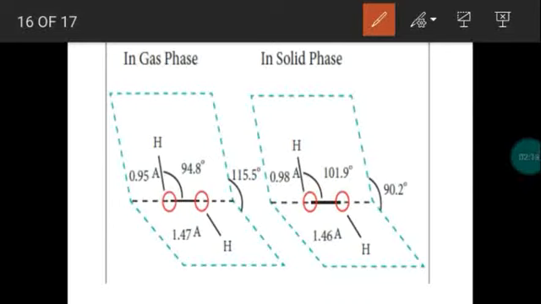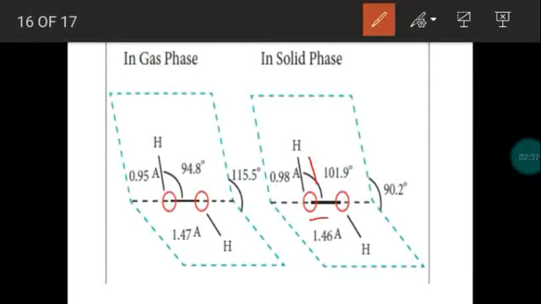Now move on to the hydrogen peroxide present in solid state. Bond length, bond angle, dihedral angle, all will be changed. So in solid state, the bond length between oxygen and hydrogen is increased to 0.98 angstrom.